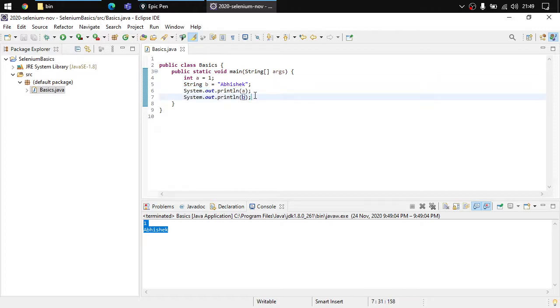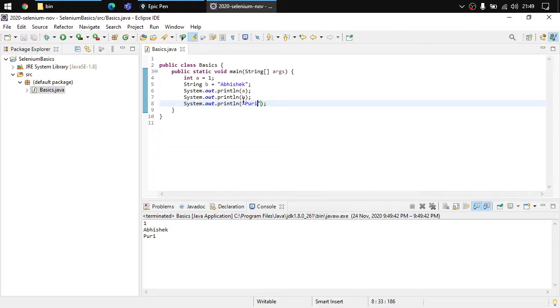This means I would like to print Puri here without specifying that inside a variable. I can do that as well. Here you can see 1, Abhishek, Puri. All these three things have been printed in three different lines.